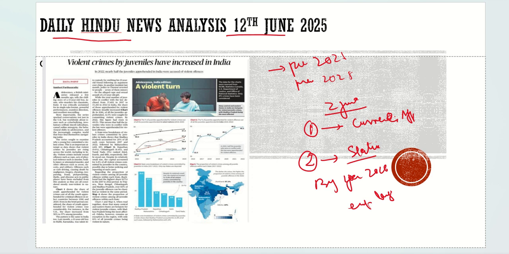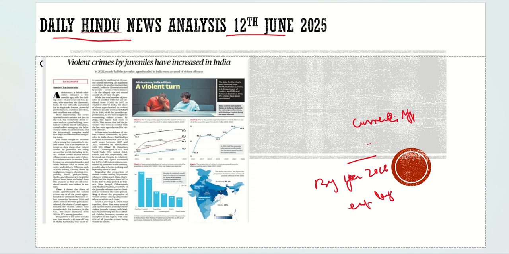Now without any delay, let's start our discussion, what we are going to discuss here today. The first article, as you can see here on the screen, is basically talking about the violent crimes done by juveniles. It has increased in India. So let's try to discuss it. Let's try to give it a different angle.